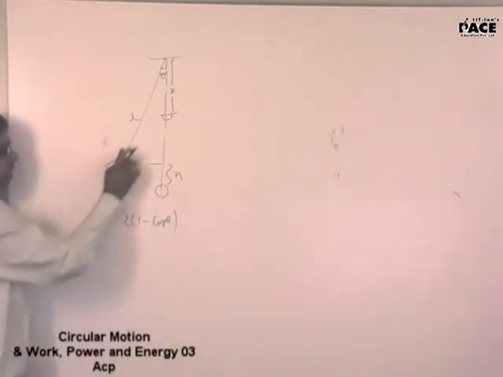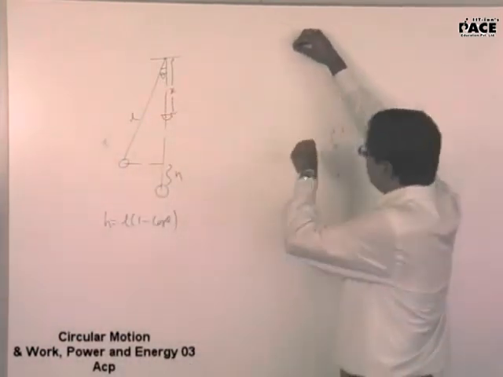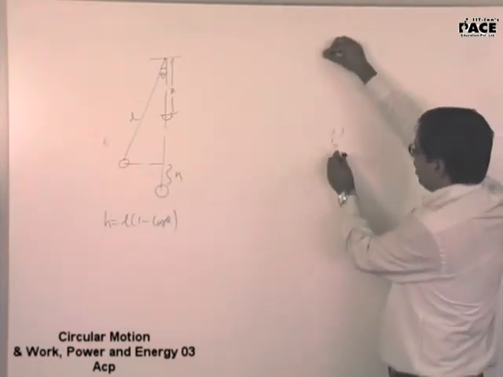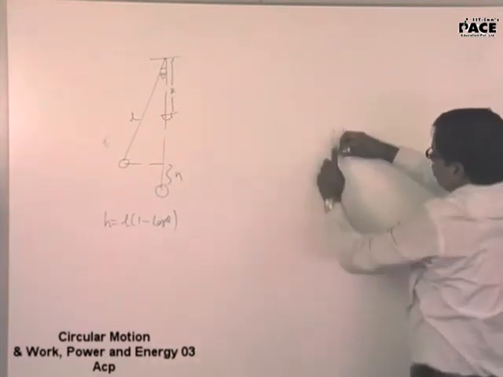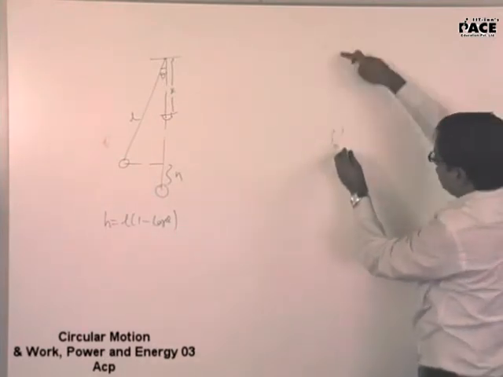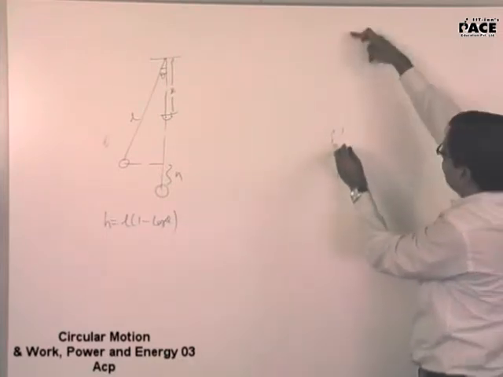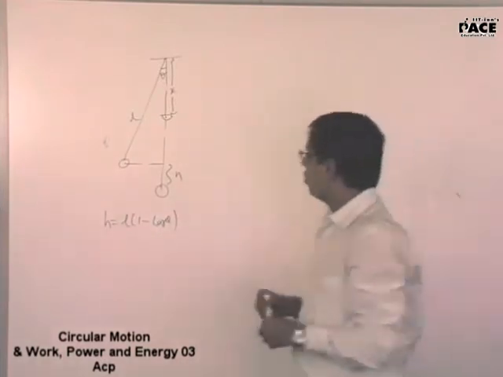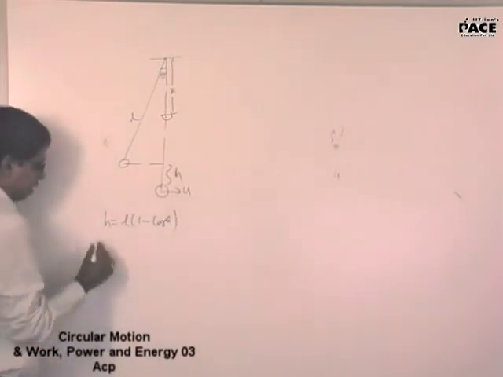So when I am releasing it from here and there is a peg, it is more like this. There is a string hanging from here and there is a peg here. The string is released from this position. As it is coming, till here the string will remain straight. Thereafter only the lower part will swing and the upper part will remain straight. Are you able to visualize this? Yes, sir.